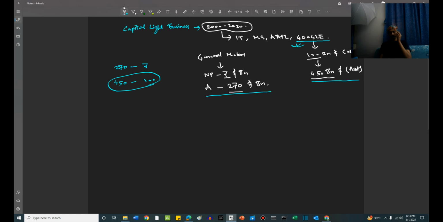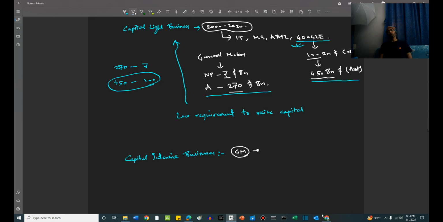Now, what is the advantage with these businesses? These businesses have very low requirement to raise capital. This is the main advantage of this company. They will have great ratings. They will have positive free cash flows. They will be excellent in every way. And at the same time, they will not require to raise so much capital. On the other end of the spectrum, there are capital intensive businesses. I already took an example of General Motors. General Motors is an example of a capital intensive business. So it is part of the automotive industry.